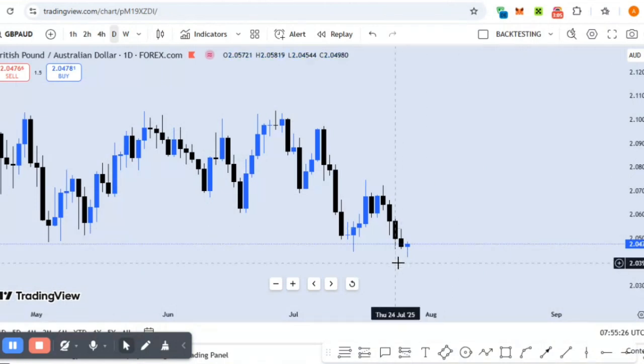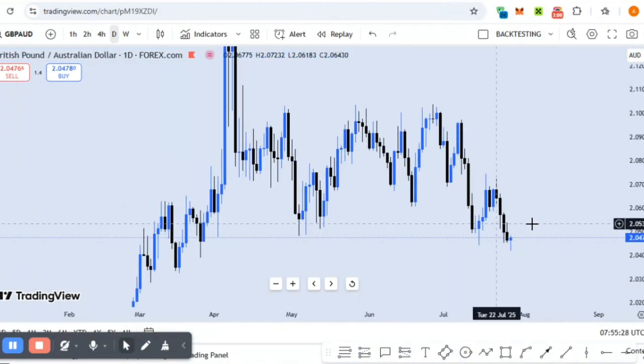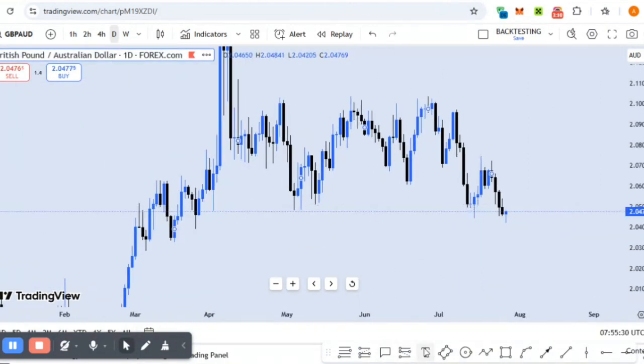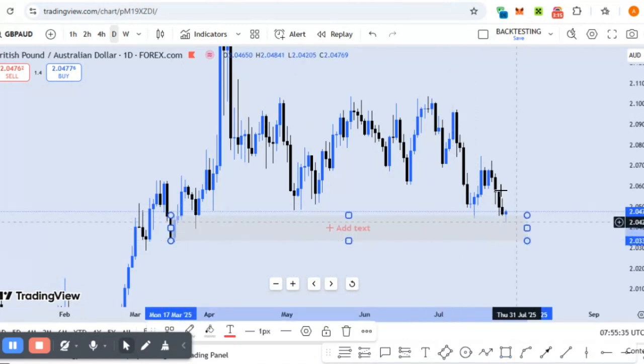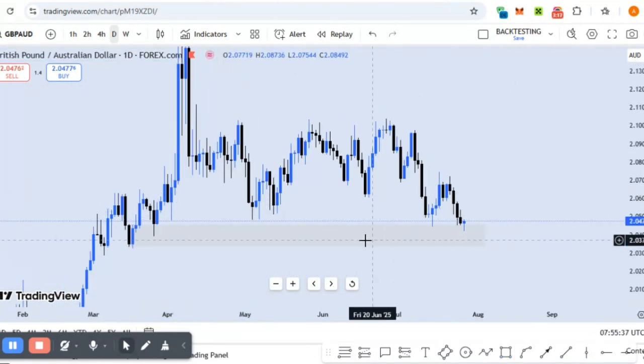So let's go to the chart right now. I want you guys to note that tomorrow is AUD CPI, for June, right? So it's going to be released tomorrow.